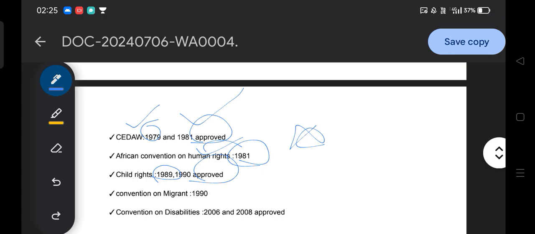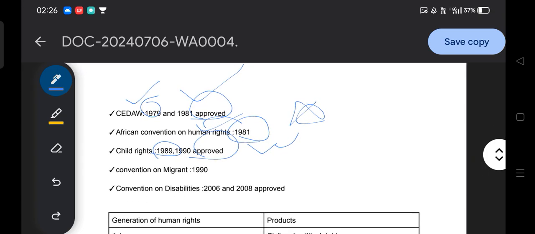The UN Convention on the Rights of the Child was approved in 1990; it was signed in 1989. Then the Convention on Migrant Workers, 1990. Then the Convention on Disability, 2006. The UN Convention on Disability was adopted in 2006 and came into force in 2008.